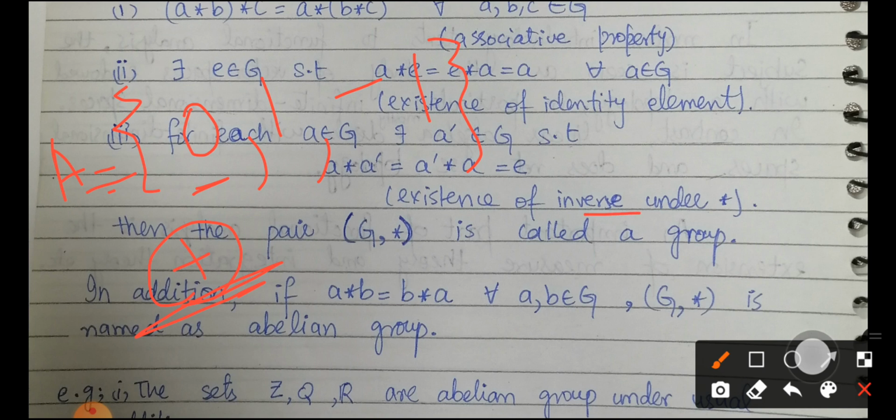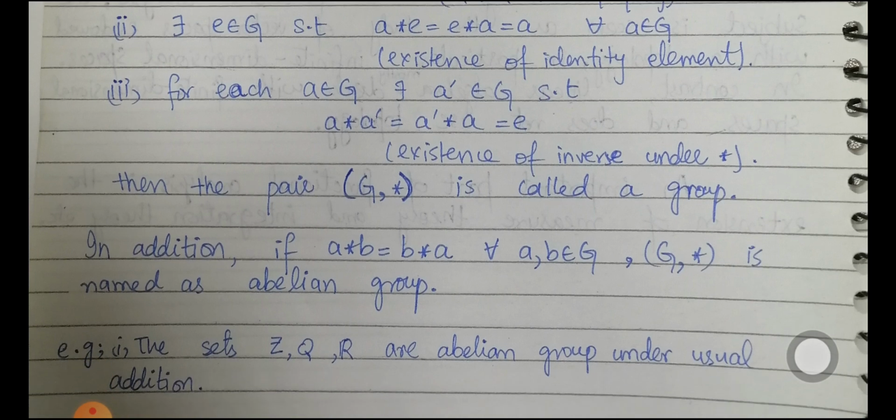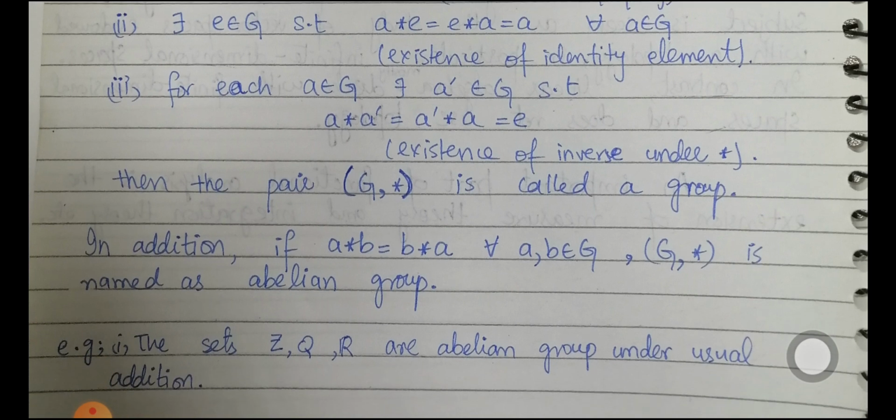Inverse element: for 1, the additive inverse will be -1, and the additive inverse of -1 will be +1. So this condition is also satisfied over here. That's why A under usual addition is going to form a group. Similarly, there are some other examples of abelian groups under usual addition, which are the set of real numbers, the set of rational numbers Q, and the set of integers Z.